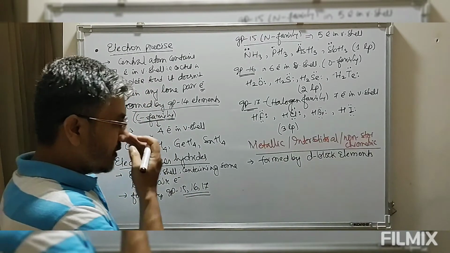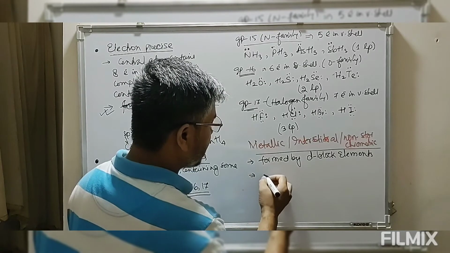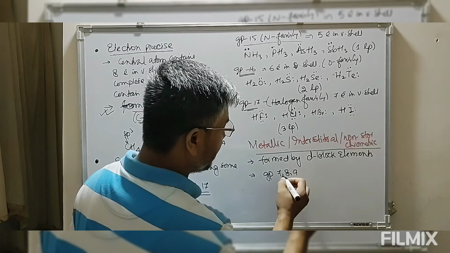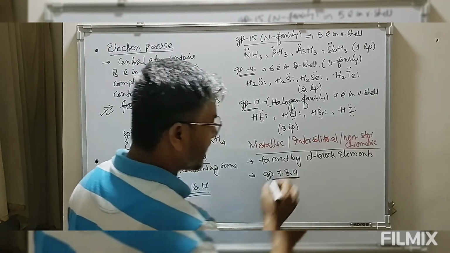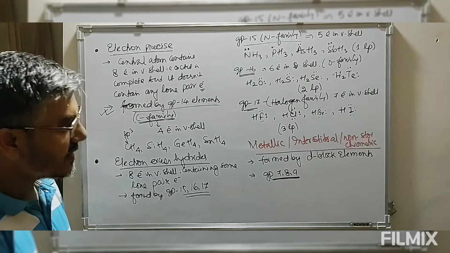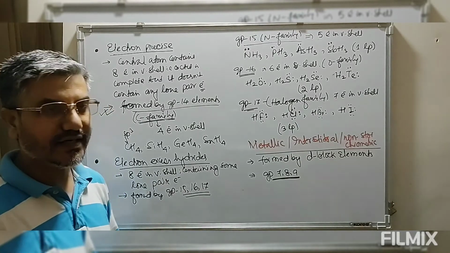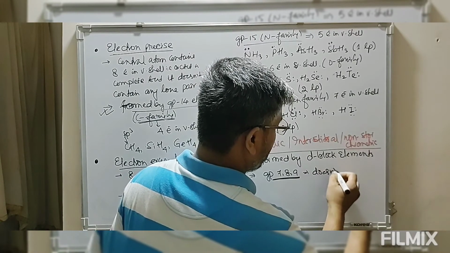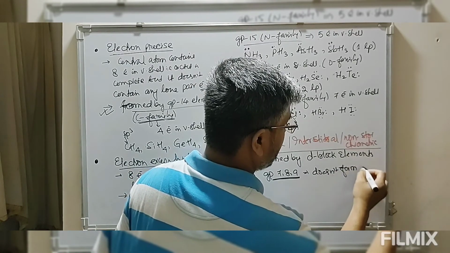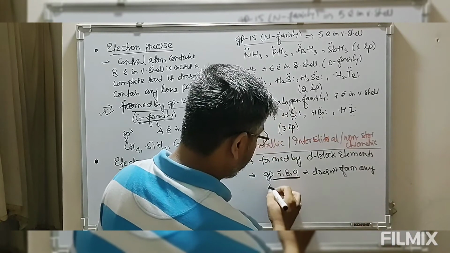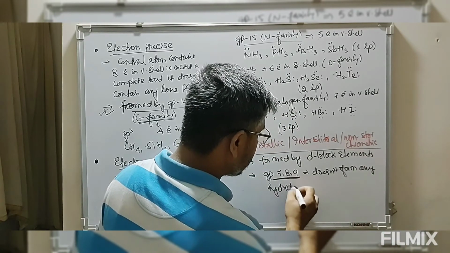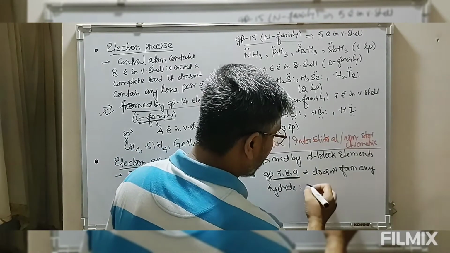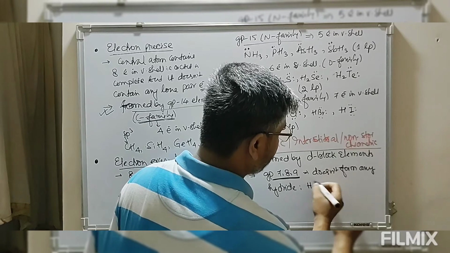hydrides. But now look at this, group 7, 8 and 9. Elements of group 7, 8, 9 do not form any hydride, hence these three groups are known as the hydrogen gap or hydride gap.